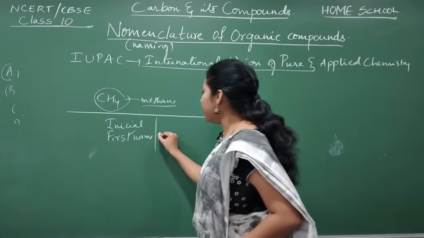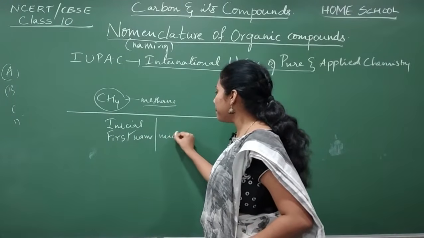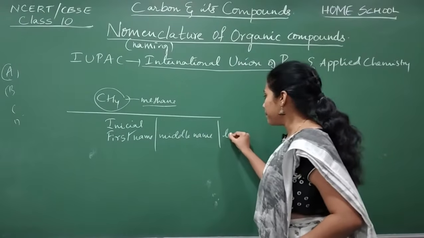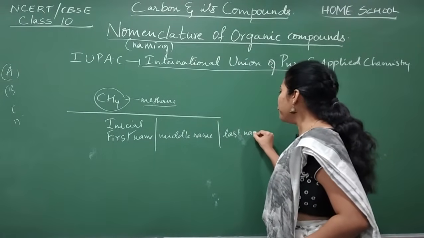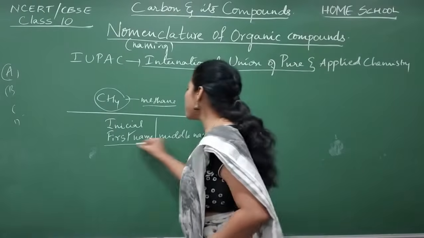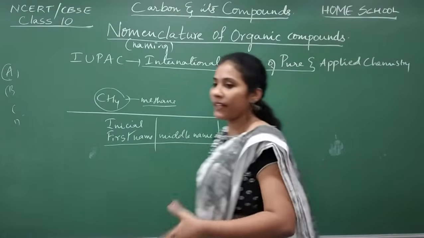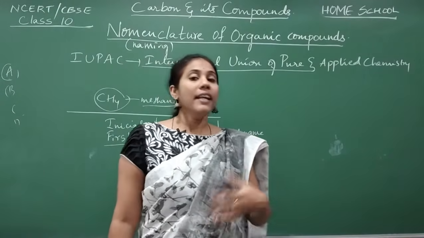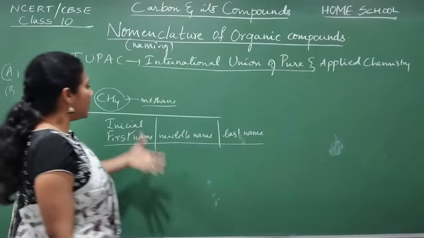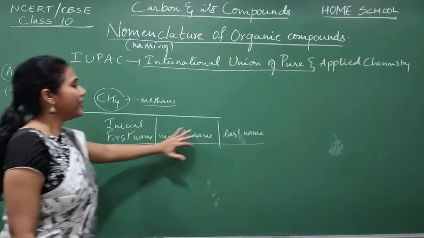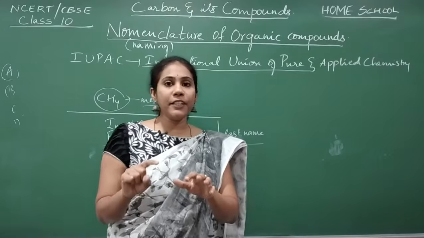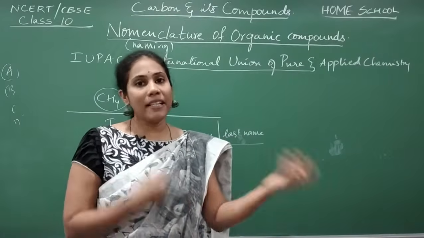And the name will have a middle name, and a last name. If you have seen the application forms of various jobs, or the 10th standard application form when you are applying, usually the name column includes first name, middle name and last name. Yes or no? The name itself is divided into first name, middle name and last name.